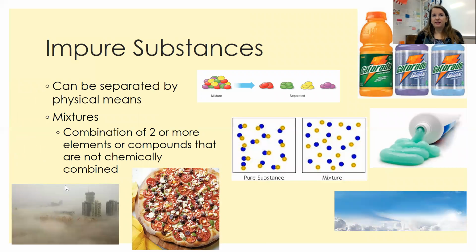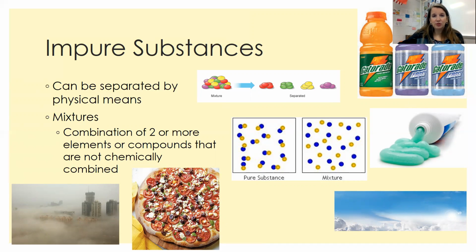Impure substances, these do not have a definite composition. It could change, and it can be separated by physical means. Okay, it can be separated by physical means. Like in this picture of these jelly beans here, we can pick out the yellow pieces, we can pick out the green pieces, we can pick out the purple pieces. With Gatorade, we could boil off water and we could be left with some of the sugar and the salt.